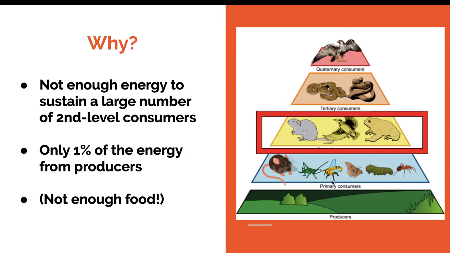So the primary consumers only get about 10% of the energy that's actually made from the producers. And the second level consumers only get about 1% of that energy. So by the time you get up here, there's just not a lot of energy. And so it's just not enough to sustain a large number of populations. And so there's just not enough food. That's the answer to that question.